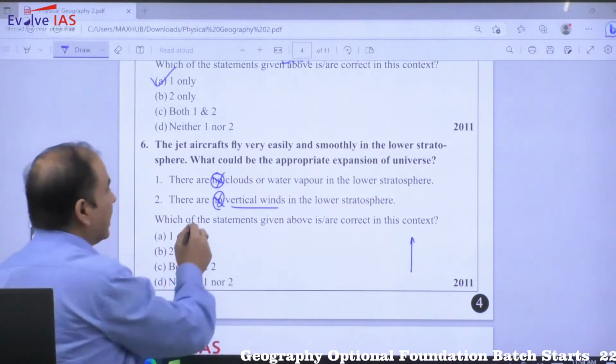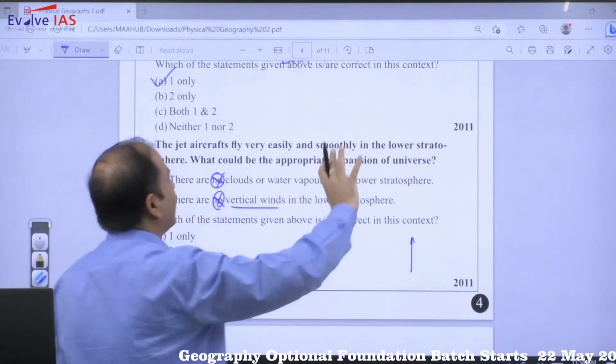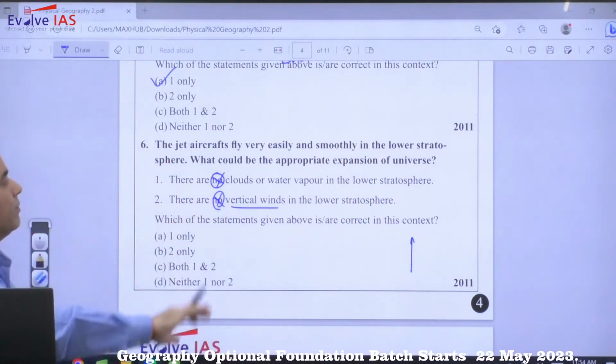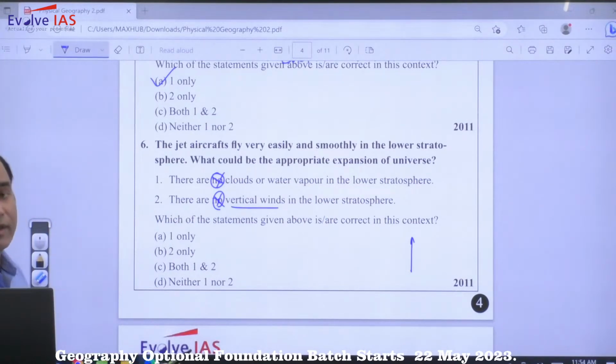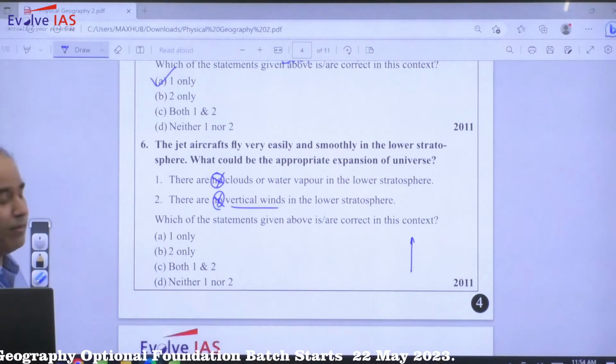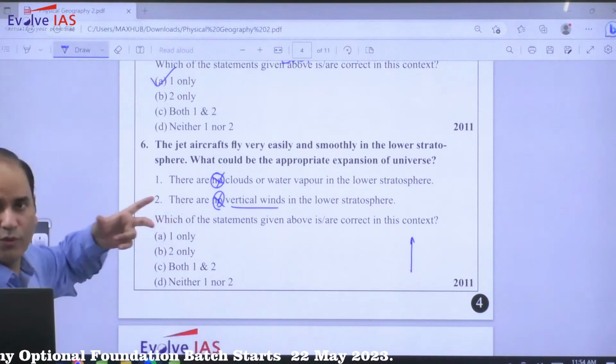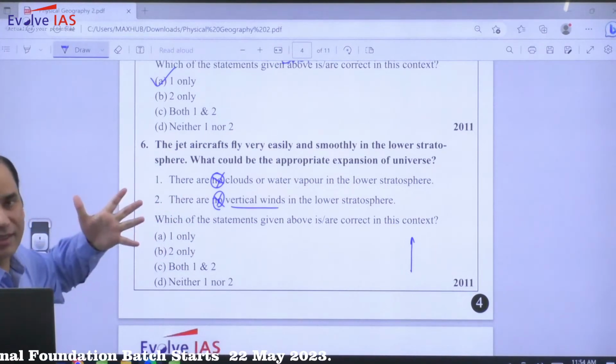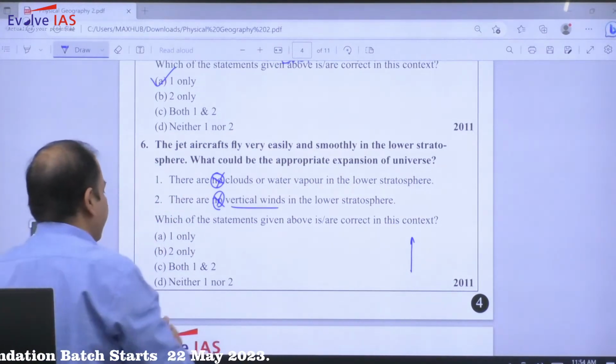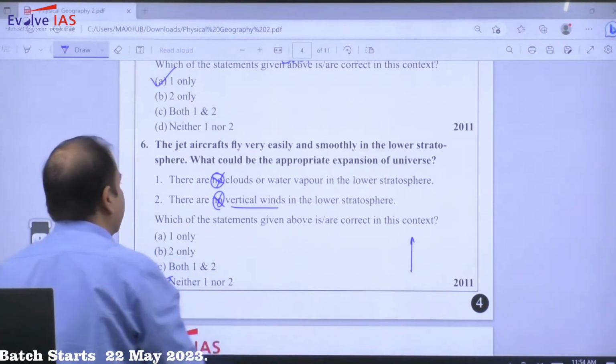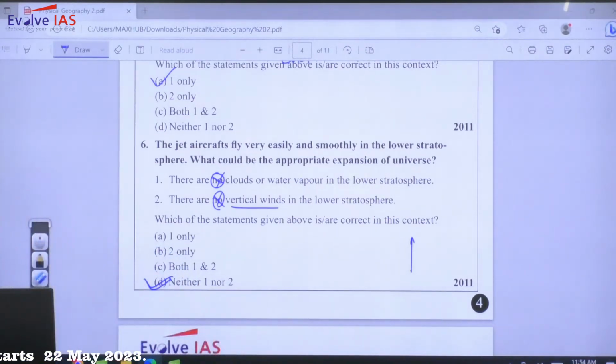If they were writing that there is almost an absence of vertical winds, that can be correct. But when they write there are no vertical winds, it is a kind of extreme statement. That is the reason why the answer will be D, that is, neither 1 nor 2.